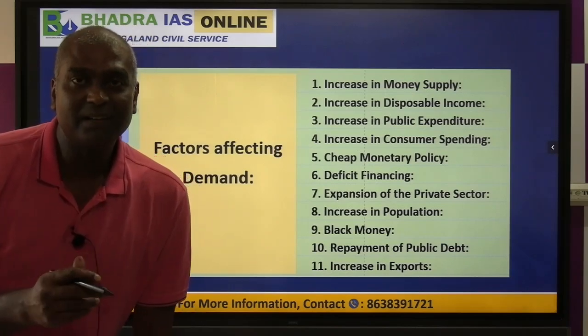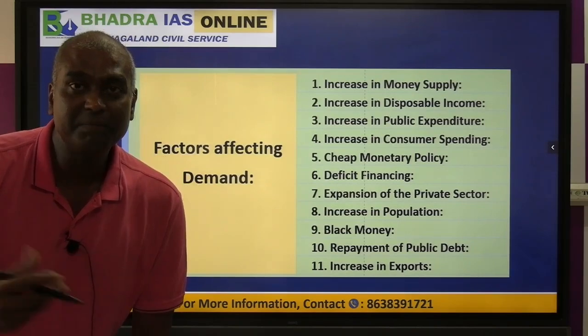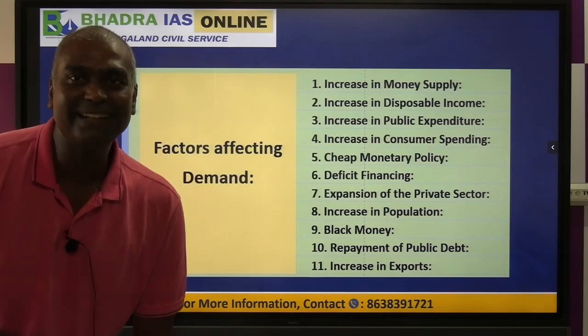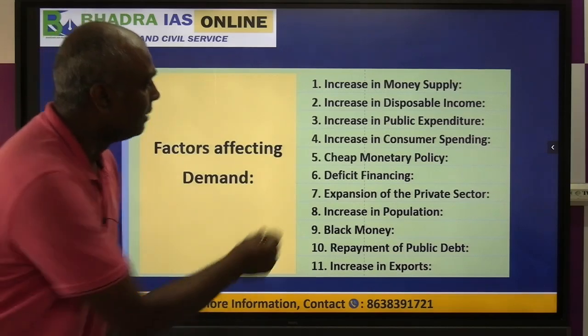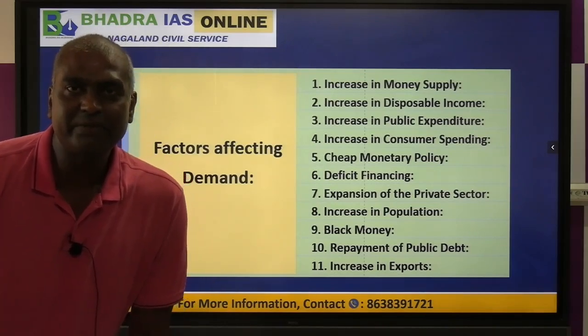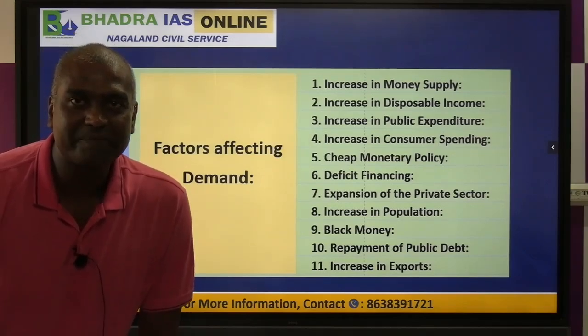When government undertakes investment or any other expenditure, it becomes income of the people and therefore there is an increase in price. Point number four, increase in consumer spending. Like in festive season or some other season, people tend to spend more money.